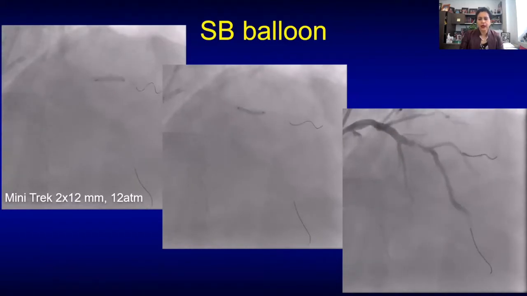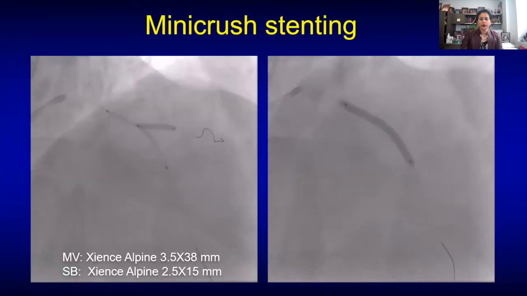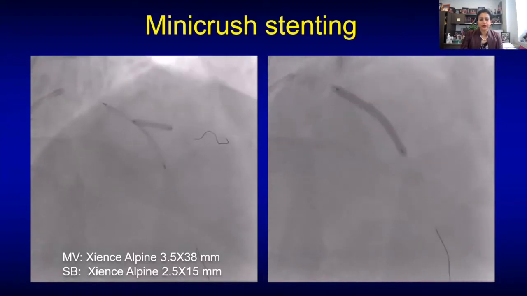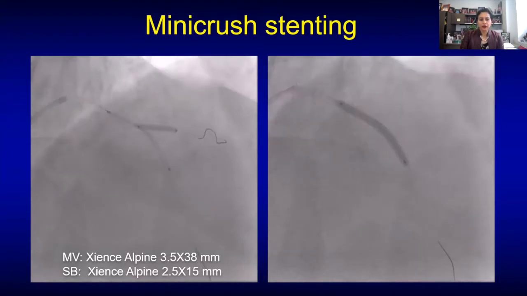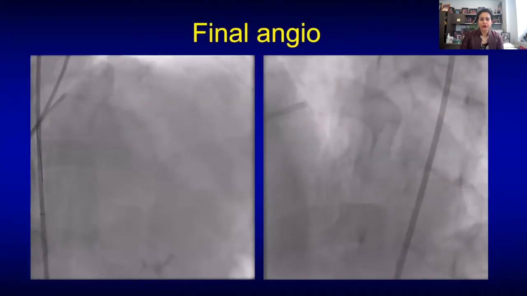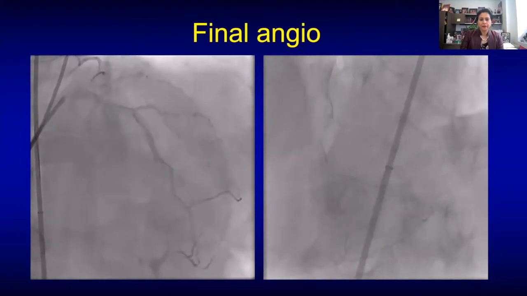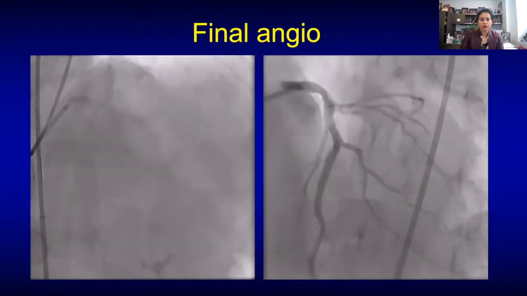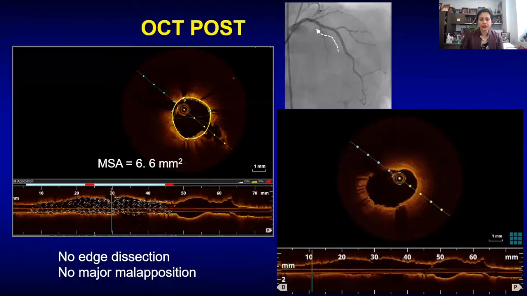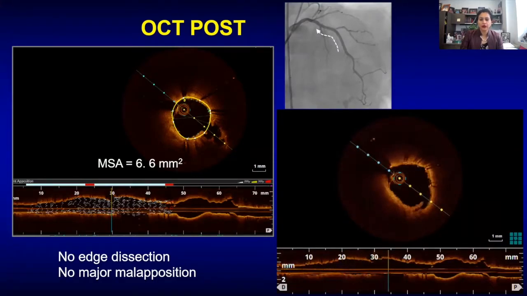Since the side branch had disease and moderate size, we decided to go with a dedicated two-stent technique. We used a mini-crush stenting technique where Xience 3.5/38 was used in the main vessel and Xience 2.25/15 millimeter was used in the side branch. Final kissing balloon, and this is the final angiogram, which shows an excellent result with good flow. This is the final OCT, which shows no edge dissection as well as good apposition of the stent in the main vessel.